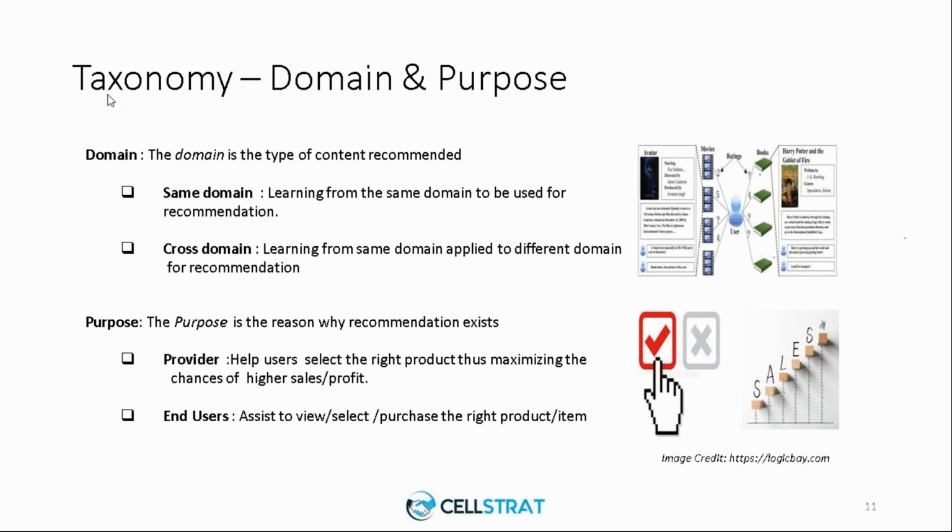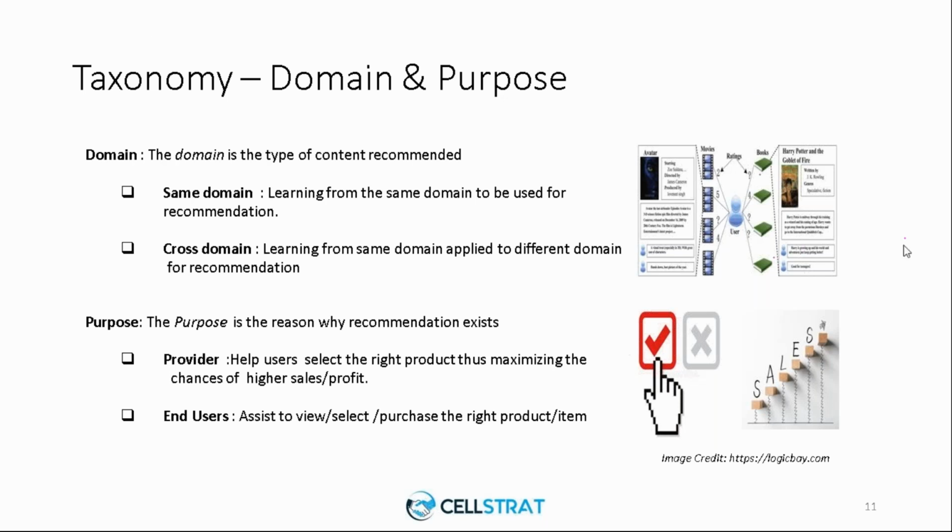So taxonomy, right? So now what we are going to look into is taxonomy of the recommender systems. You would have heard this term probably in your schools or probably in your undergrad, where a taxonomy stands for classification, right? You would have studied the plants and animals, the way how they are classified in terms of their behavior, in terms of the way how they organize, right?